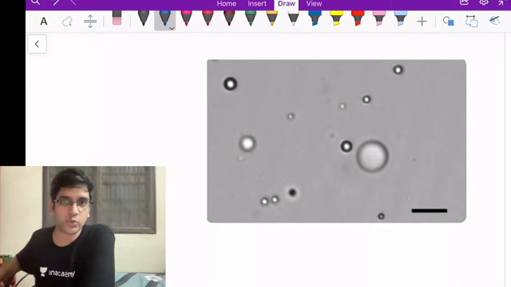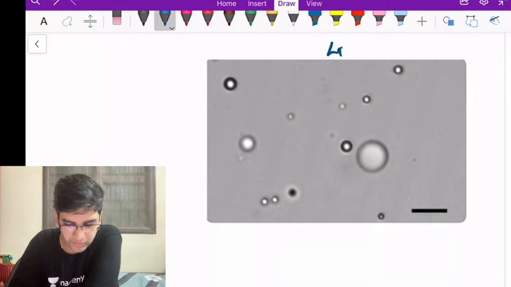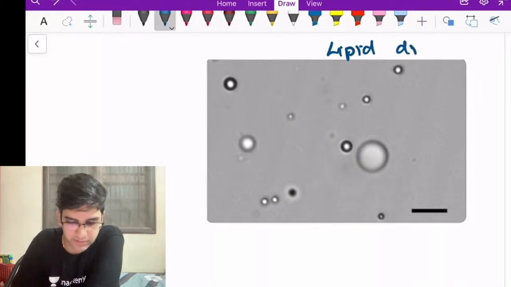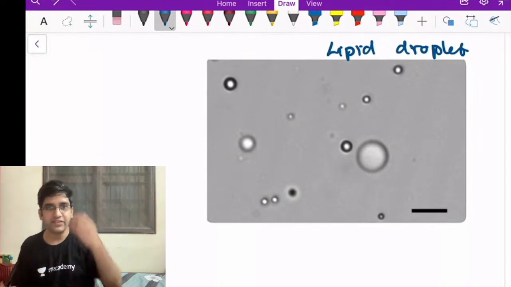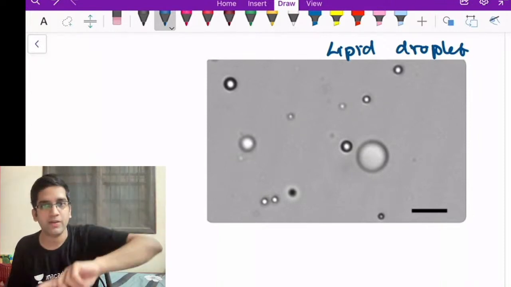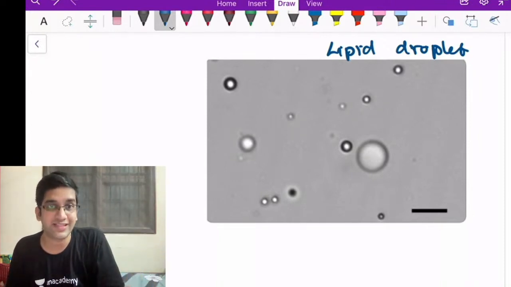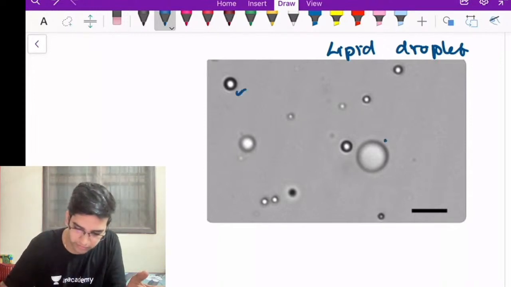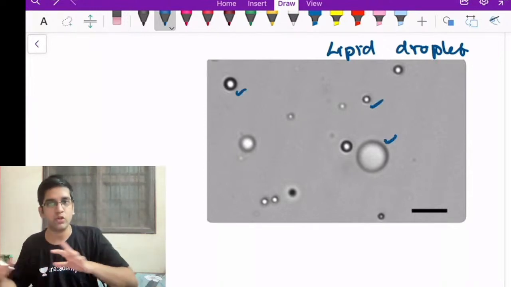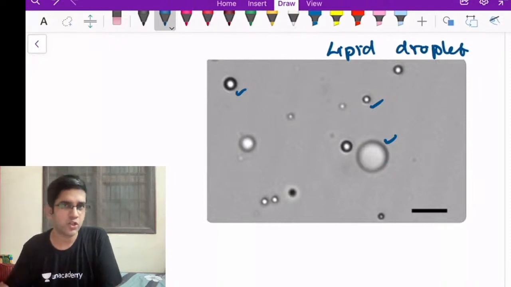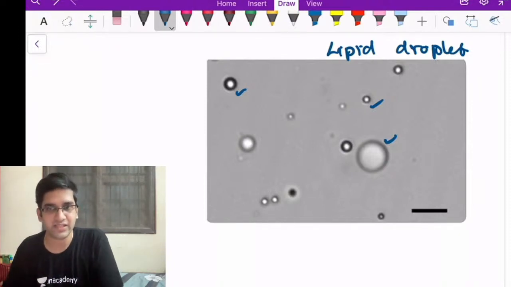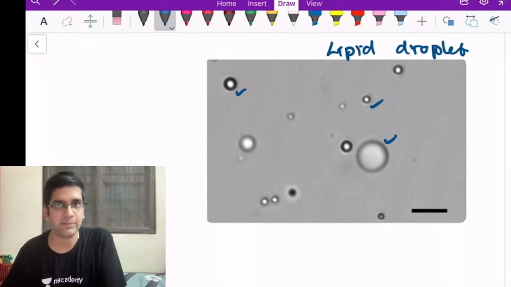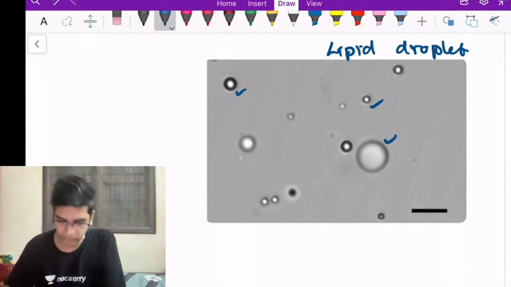This is what our question had, right? This is your lipid droplets. Okay, this is lipid droplets. The only difference between the lipid droplets and an RBC is the size. I can have normal, bigger, tiny. I can have lots of types, the oil-like appearance of the lipid droplets, that's all. RBC will be uniform size, while lipid droplets will have various sizes, right? That's how we can differentiate lipid droplets and an RBC, fine?